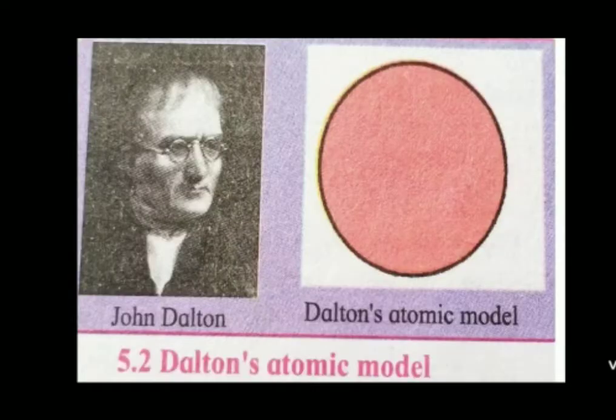Now we will see the different atomic theories of different scientists. The first one is Dalton's atomic theory. John Dalton, a British scientist, explained his atomic theory in 1803 AD. He says that matter is made up of atoms. Atoms are invisible and indestructible. An atom is like a hard solid sphere. Same elements have same atoms while different elements have different atoms.